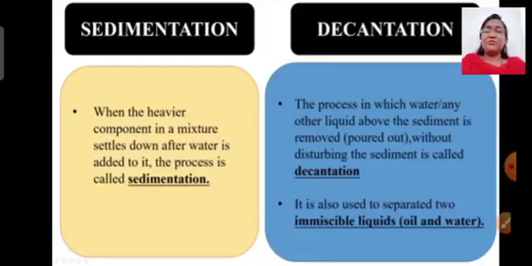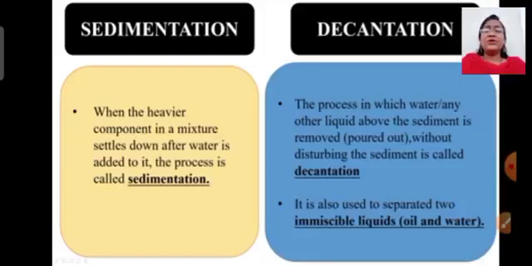If you try to mix oil and water together, they will form separate layers, right? The water will settle down at the bottom and the oil will form a layer at the top of the container. So you can simply tilt the glass and remove the oil, and thus you are able to separate oil and water. So children, this process is called decantation.